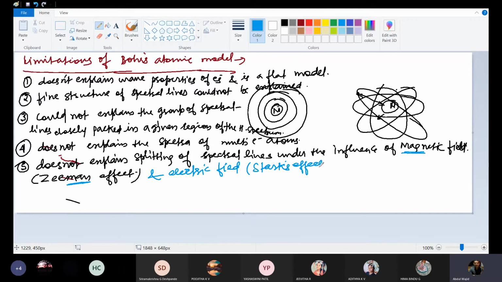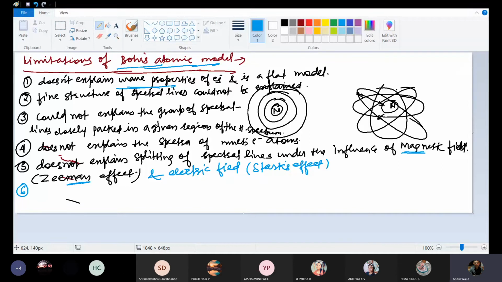So in 1 mark questions, they can ask you about the Zeeman effect and Stark's effect also. If there is a splitting of spectral lines under the influence of a magnetic field, then it is called Zeeman effect. And if it is under the influence of an electric field, then it is known as Stark's effect. According to Bohr's atomic model, it follows the quantum theory of radiation, a particulate theory of radiation. What does it mean?